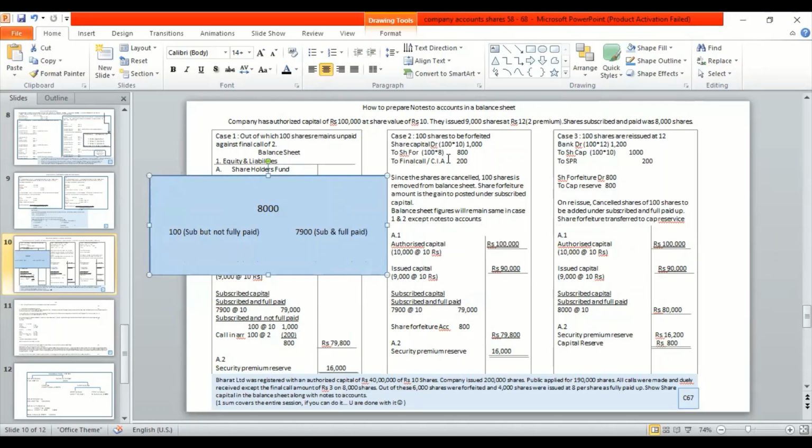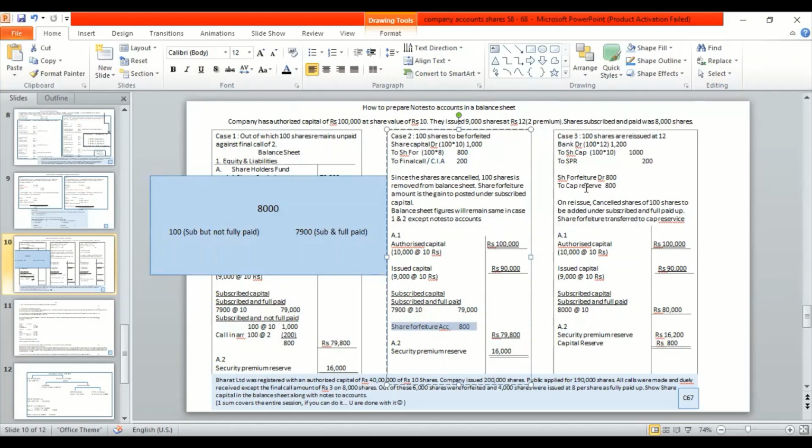Now, once you pass this journal entry, you should understand how this one reflects or has an impact on this balance sheet. Share capital, when you debit 1,000, this 1,000 gets disappeared. Share forfeiture has to be recorded, but this call in arrears, again you're crediting, so this 200 will get disappeared. So ideally this whole thing gets disappeared. 800 will remain, but with a new title called share forfeiture. So this is as simple as that. Your whole balance sheet will remain the same. The only thing that has happened is you have cancelled. That is why this has happened.